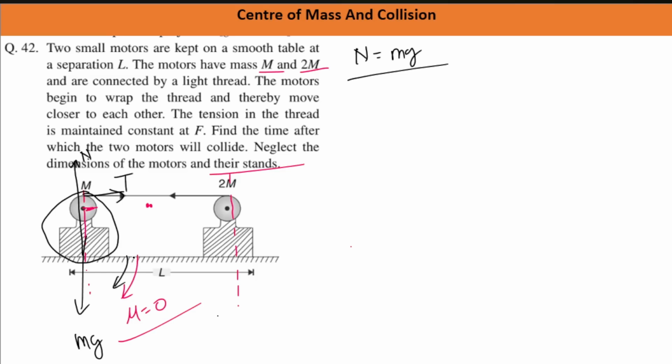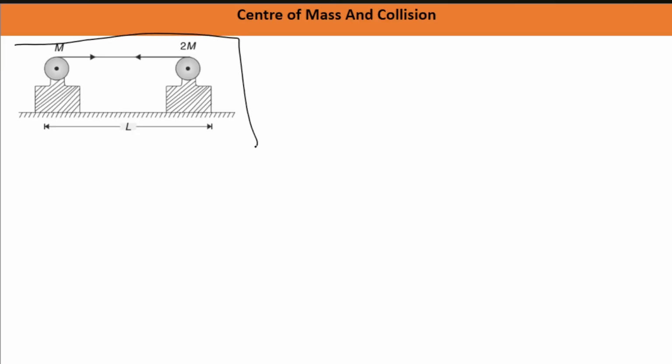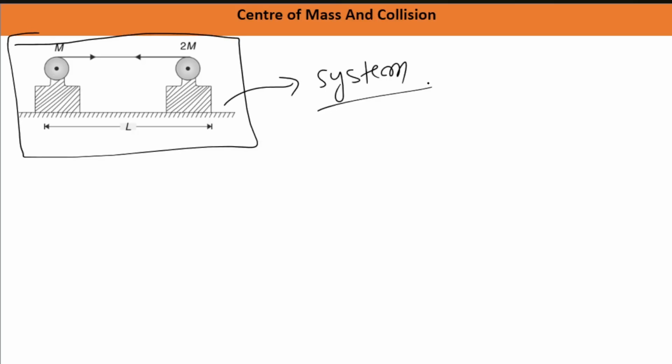इस surface पे कोई friction है नहीं, friction will not operate. So only horizontal force acting on the motor is tension. Done है? And similarly for this one, the only force acting on the motor is tension. So if you are going to treat these two motors as a system, then is there any force acting from the outside of the system? So you will say no, because टेंशन क्या है, इन दोनों के बीच का फोर्स हो गया, right? Tension is operating between the thread that is connecting both motor 1 and 2. So tension of system के बीच का फोर्स हो गया.